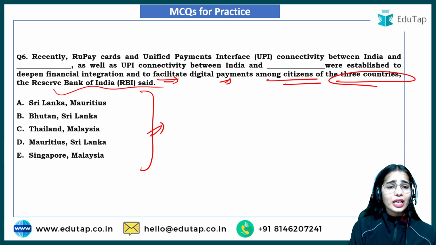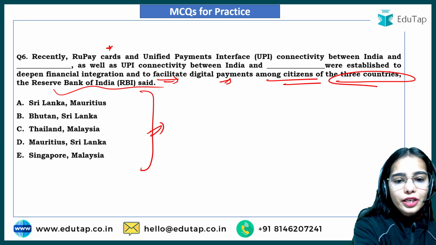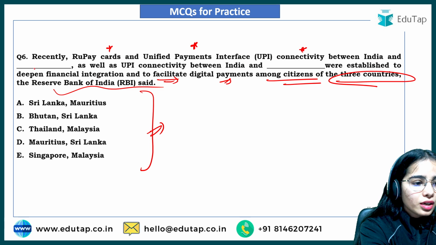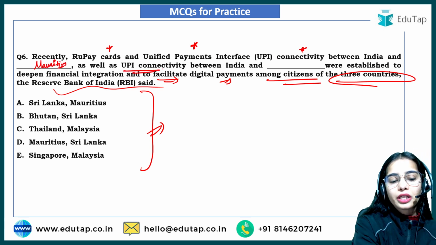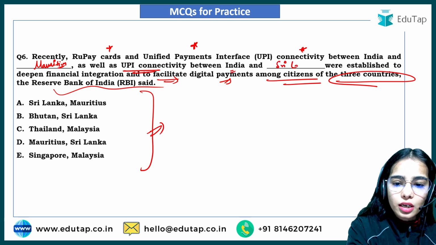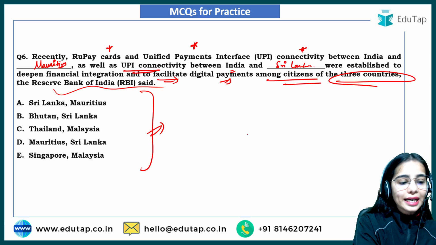I hope you are well aware of this news article because we have discussed this at length. So here, RuPay cards and unified payment interface connectivity between India and Mauritius, as well as UPI connectivity only between India and Sri Lanka. So here the right answer is D.